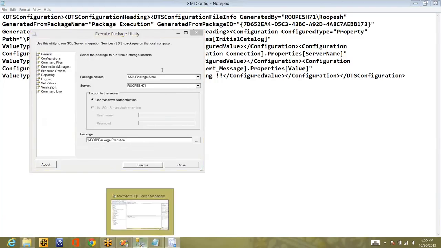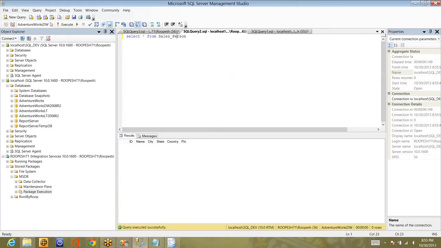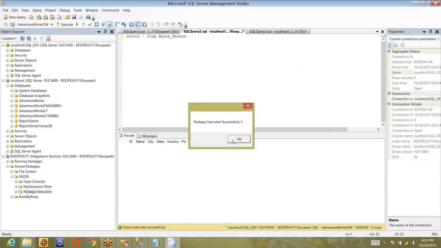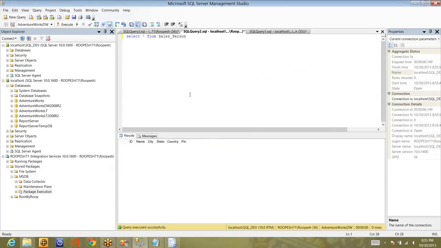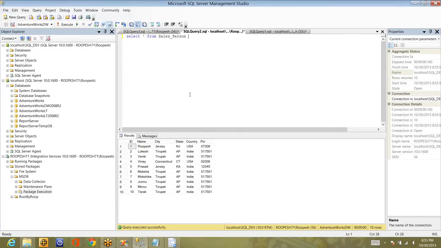And you can see the table is empty here, the AdventureWorks DW database table. Now let me click on this, and the package completed successfully. Let me check whether the data is loaded or not. And you can see the data is loaded. And this data will be available as is. Why? Because I have not truncated it. I am truncating only the table that I am loading.